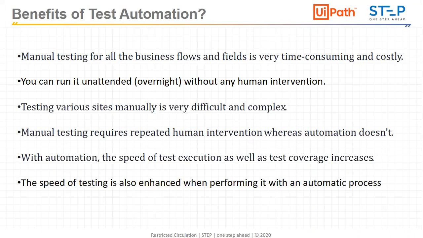A person can miss things, might be because of a phone call he or she got, or a person can take lunch breaks. But in the case of a bot, that is not feasible. The bot will not take any of these excuses, and will do the test automation perfectly according to whatever we have set inside that particular bot.